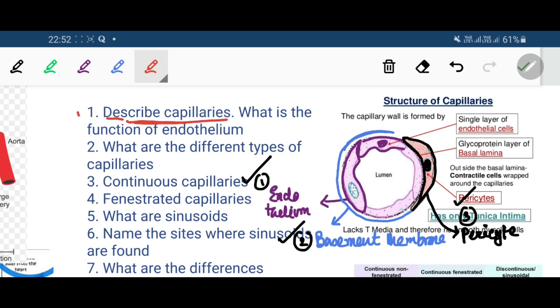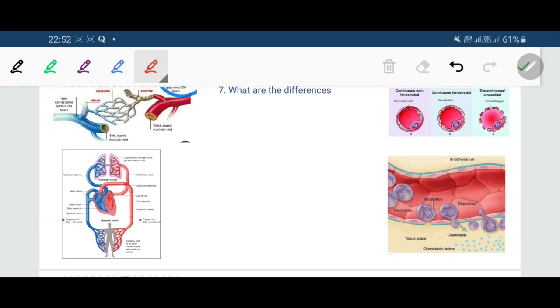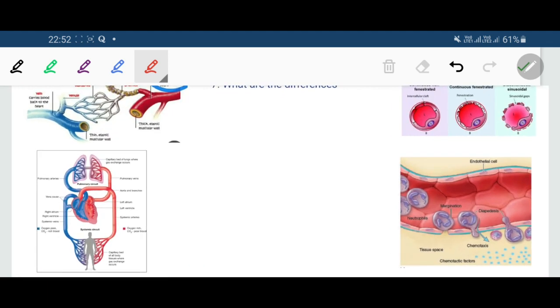What is important now is we have to describe the functions of the endothelium. Endothelium, I have told you just now, is a single layer of flattened cells that line the capillaries. Now what are the functions of endothelium? So let us discuss the function of endothelium. Endothelium serves a lot of functions. So what is the number 1 function?